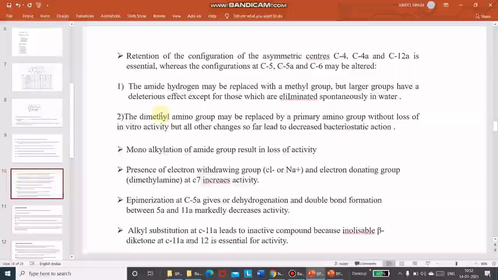Alkyl substitution at C11 leads to an inactive compound, because an enolizable beta diketone at C11-12 is essential for the activity.